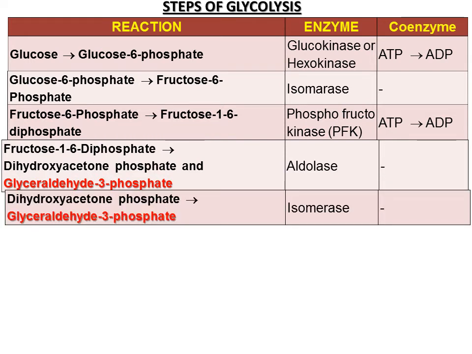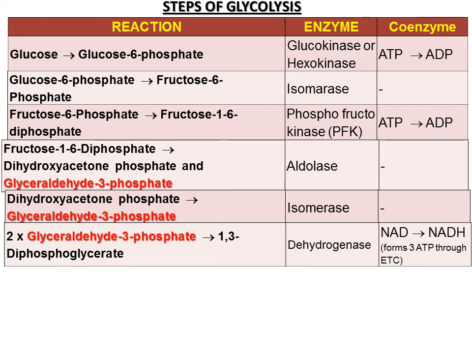In the next reaction, dihydroxyacetone phosphate is converted to glyceraldehyde 3-phosphate. That means there are 2 molecules of glyceraldehyde 3-phosphate coming from one glucose. So we finally get 2 molecules of glyceraldehyde 3-phosphate by the enzyme isomerase, no coenzyme. Next reaction, 2 into glyceraldehyde 3-phosphate is converted to 1,3-diphosphoglycerate. Enzyme is dehydrogenase.